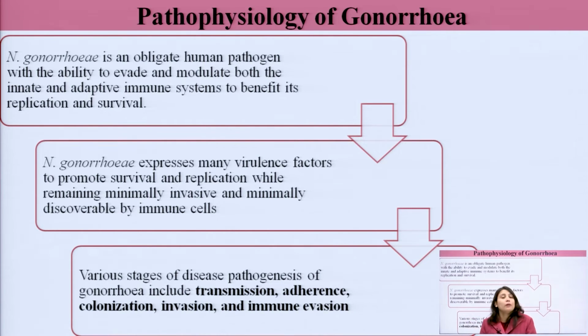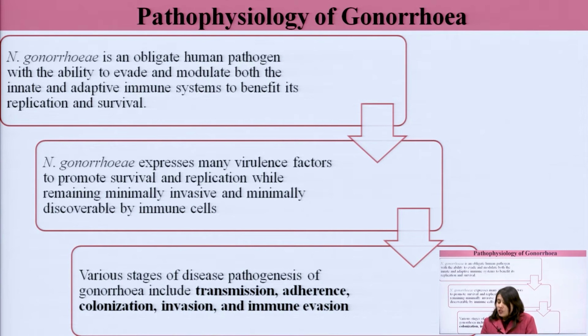That is the adaptive immune system inside a body. So, Neisseria gonorrhea can escape both the first line of defense, the innate immunity, and the adaptive immunity inside the human body. It can evade both. So, this is how it replicates and survives, by evading both.